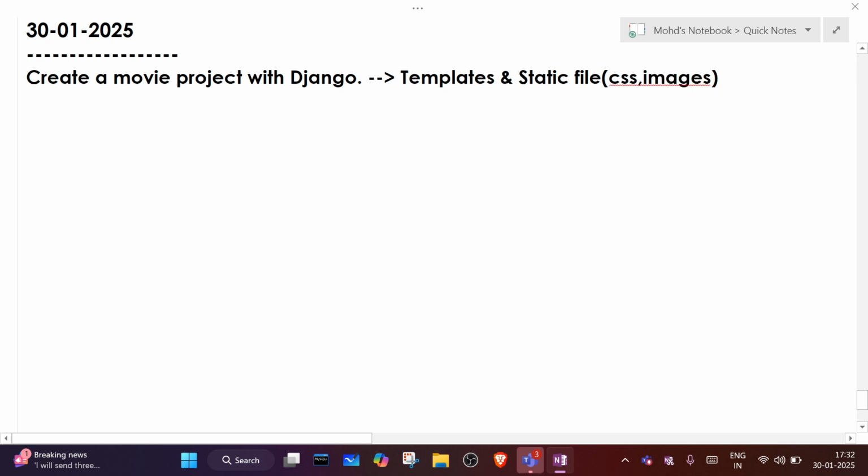So here we will use templates and static files. What are static files? Like CSS and images. These things we are going to use. Database is the next topic, so we are not including database in it.